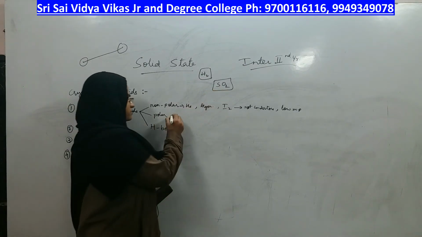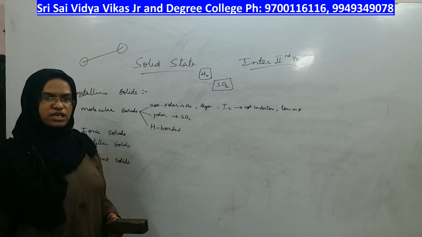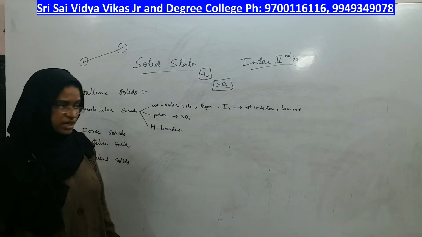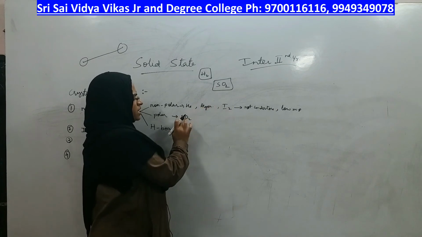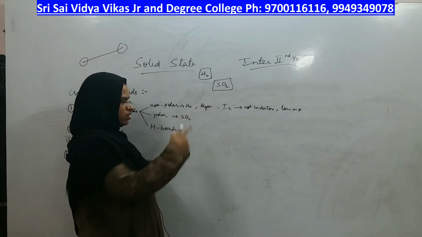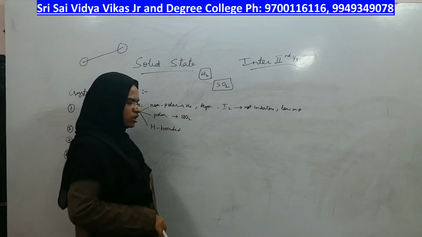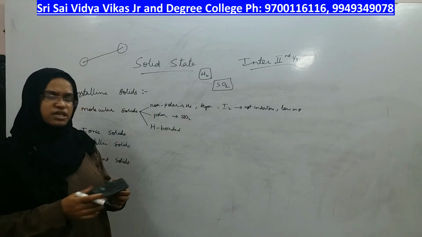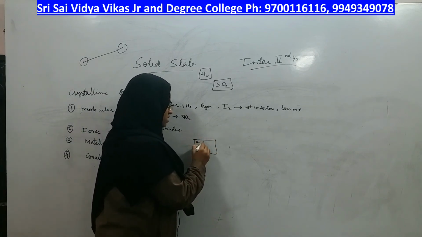Yes, it is a gas, but it can be made solid at a certain temperature. What is the difference between the iodine molecule and this molecule? The bond is a polar bond, therefore they come together in the crystal. This is a crystal: sulfur dioxide, sulfur dioxide, sulfur dioxide.